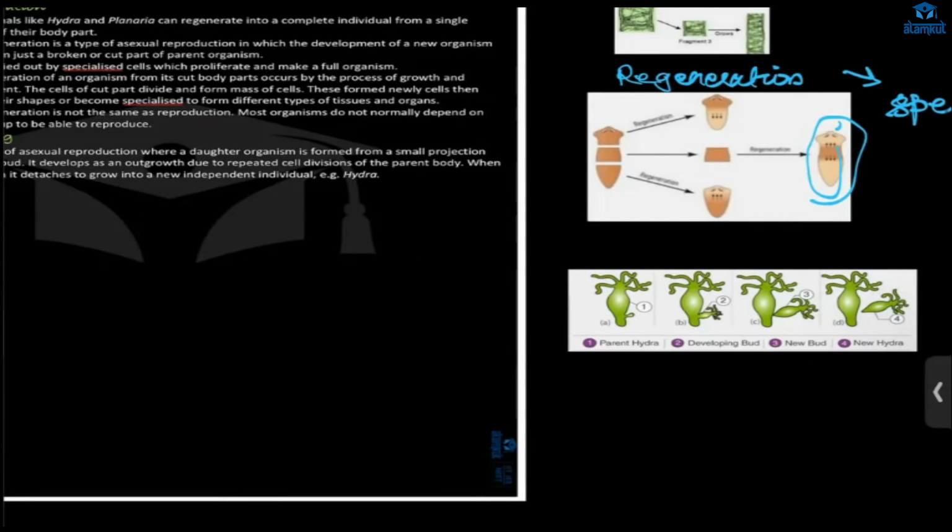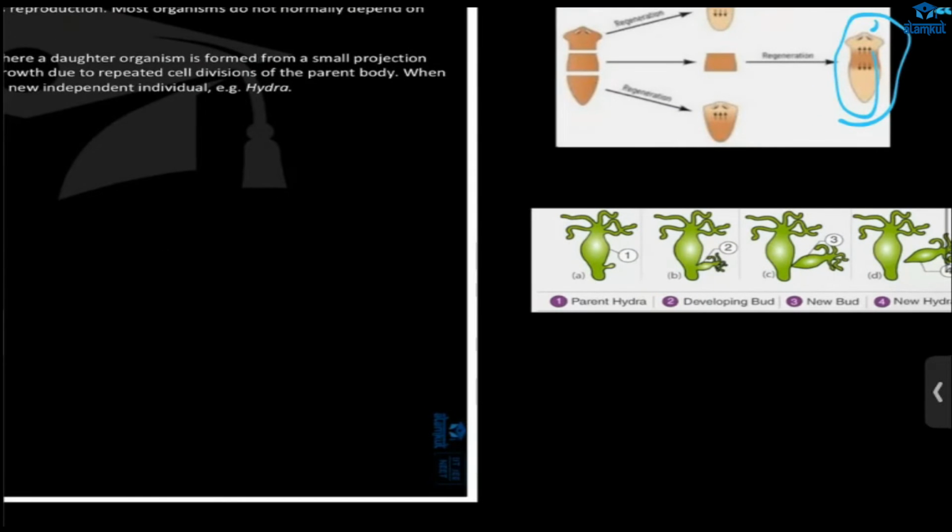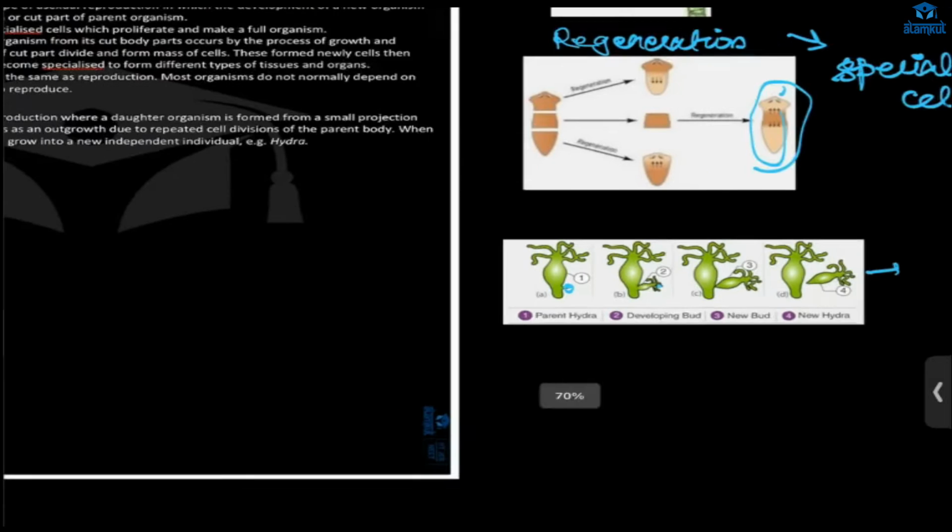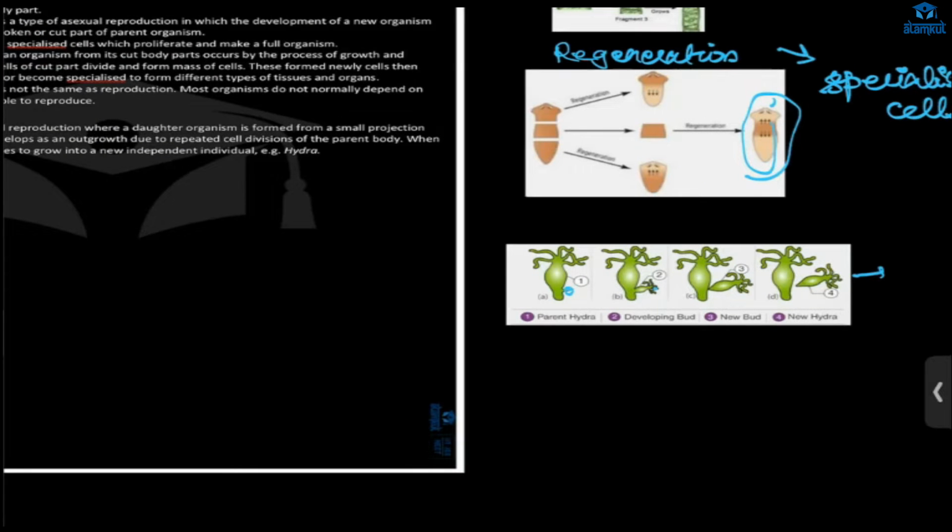So what is budding? What is bud? It is an outgrowth. Okay, so first thing what happens here is there will be small bud formation. Then that bud will grow. Okay, and after that it will develop into new hydra, then it will be cut off from the parent, so new individual will be formed. This is called budding, and it happens in the hydra.